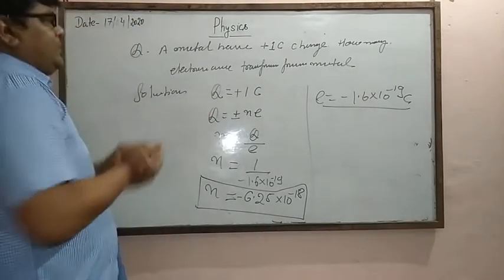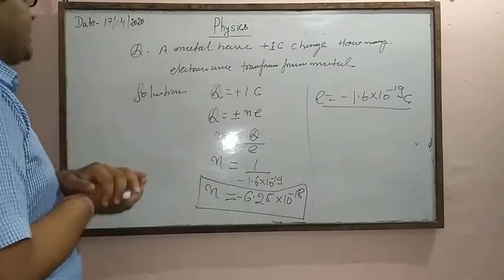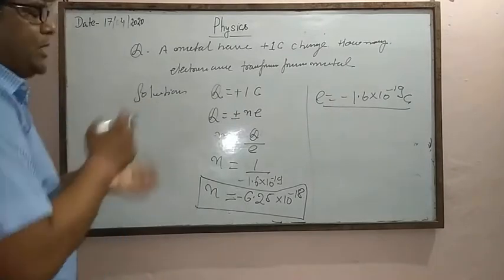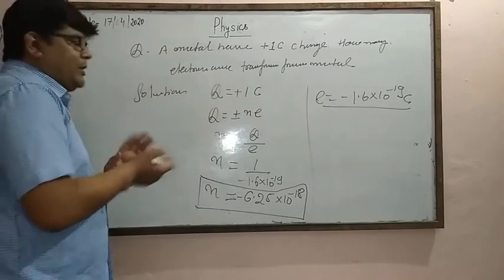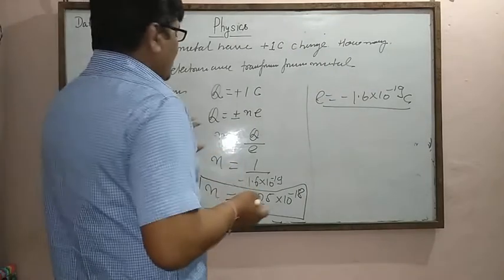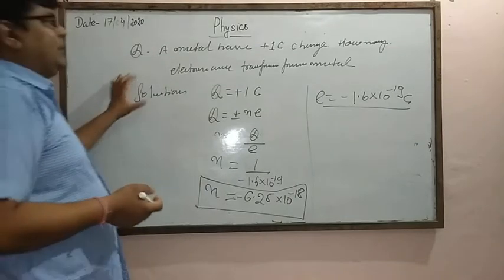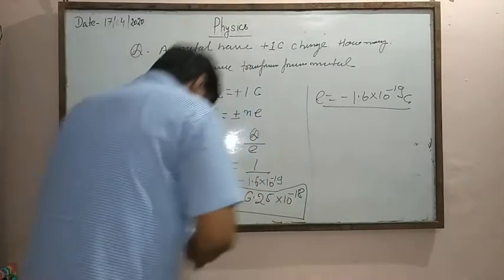In this problem, we solve the electrification process. This problem indicates that only electrons are transferred from one material to another material, or one part to another part. So the gain or loss of electrons indicates the charge.